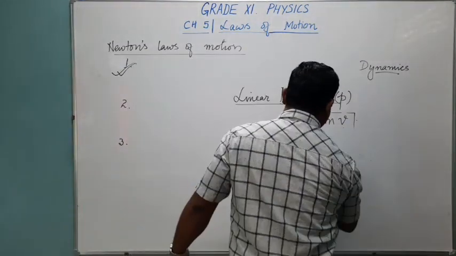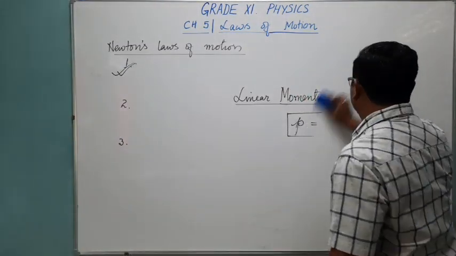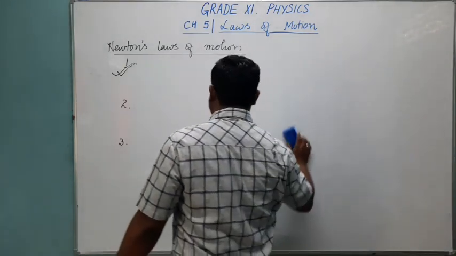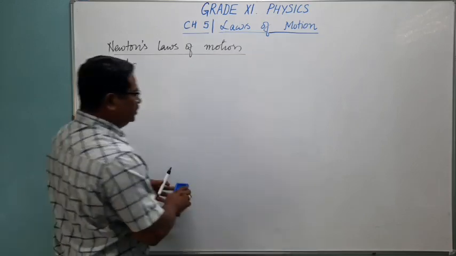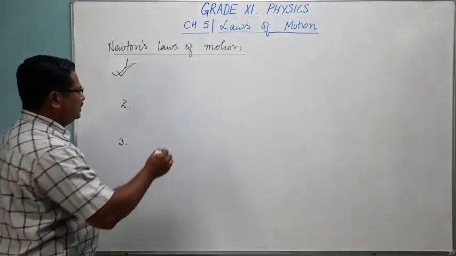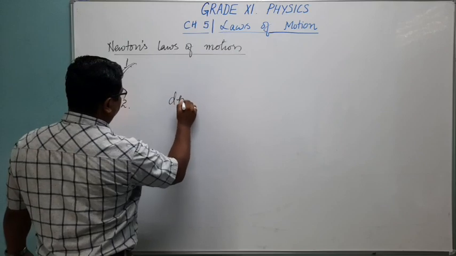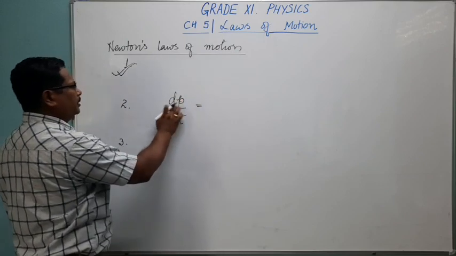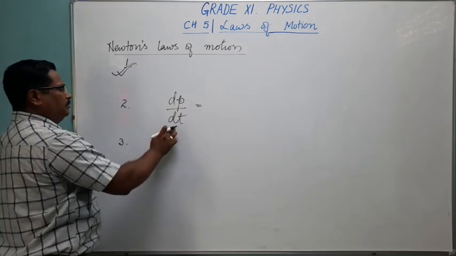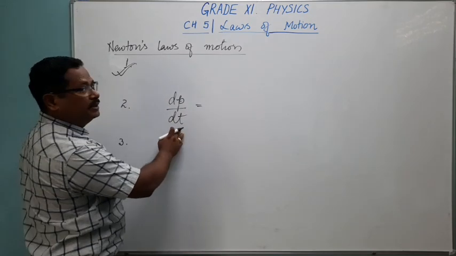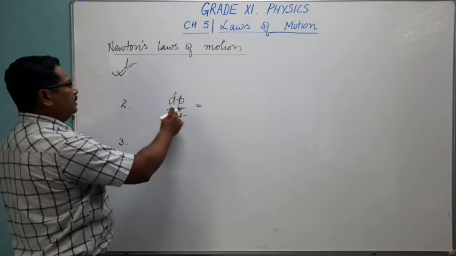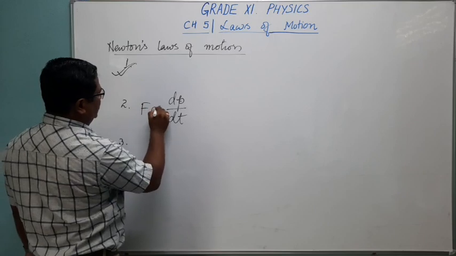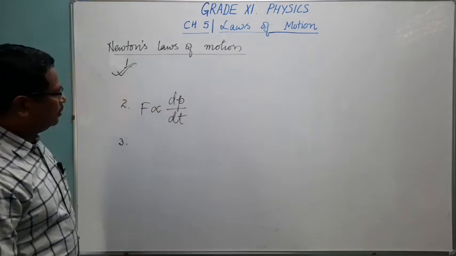Let us see what Newton's second law of motion is. It says: the rate of change in momentum, dp/dt, which is change in momentum, final momentum minus initial momentum, divided by change in time, final time minus initial time, is directly proportional to the applied force.